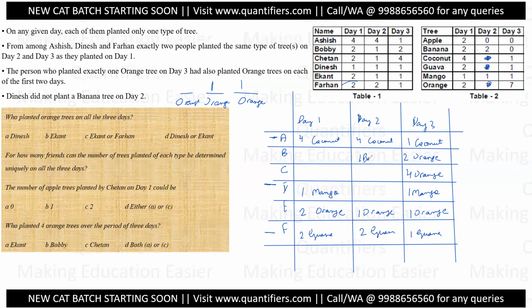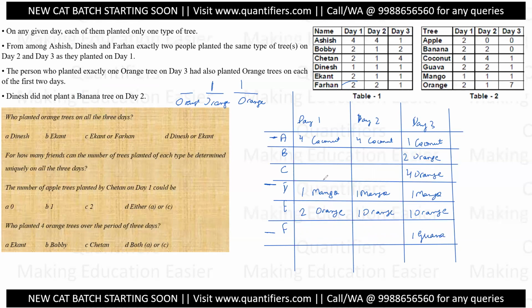Then what can I do? One banana, one orange, one mango. That is left. That is also not possible because Dinesh did not plant a banana on day 2. So my assumption that F planted the same type of trees is a wrong assumption. The only possibility is one mango, one mango.